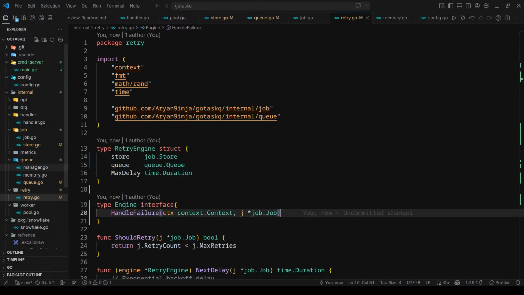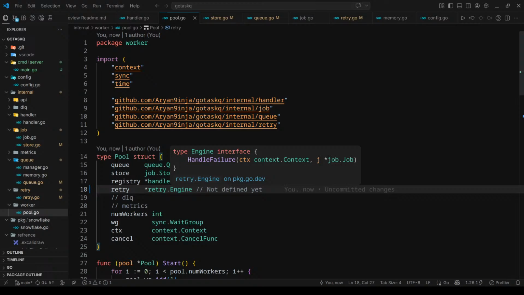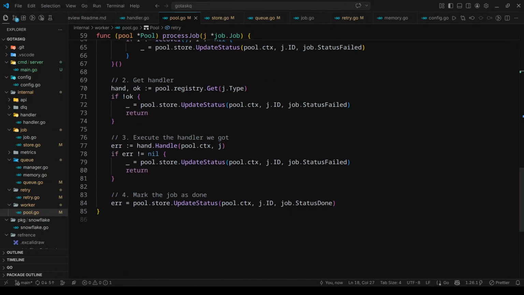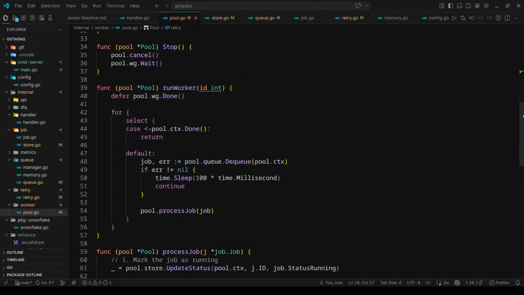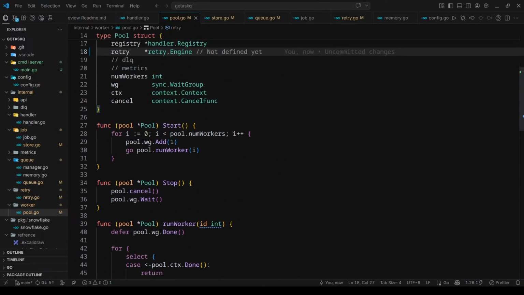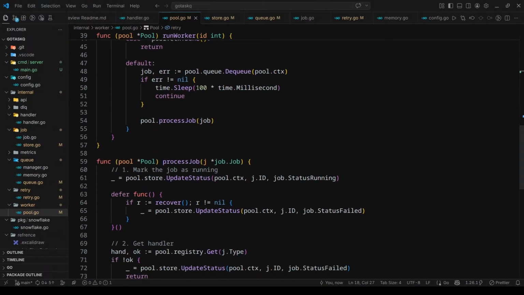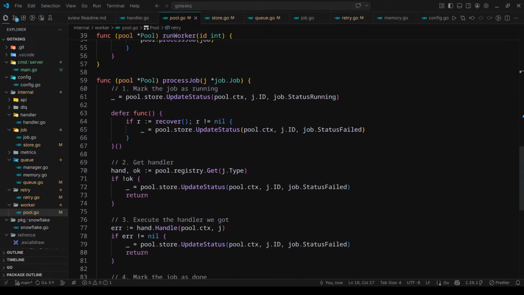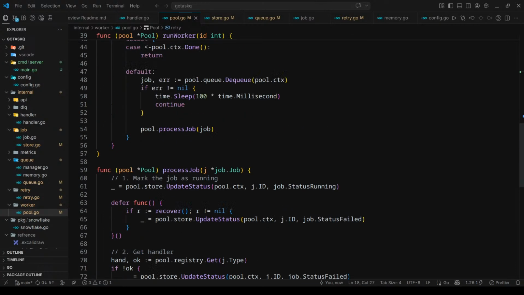So I should go to the pool and just update this to the engine interface. So what we will have is a HandleFailure function. And where's the HandleFailure function used? Let me go through it. Update status, get update status. It's not being used till now.